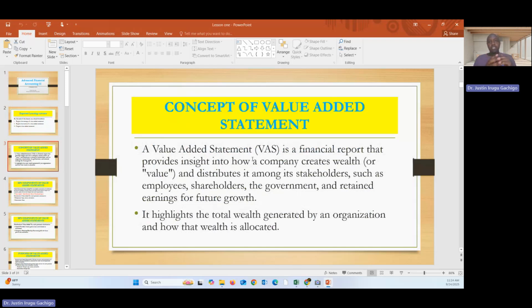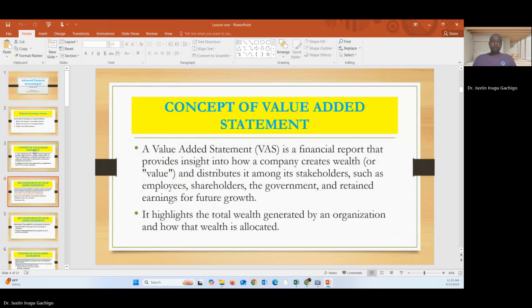Now this wealth is distributed to various stakeholders. These stakeholders include the employees in terms of salaries, the shareholders in terms of dividends, the government in terms of taxes, and then the retained earnings, which are brought back for the business.